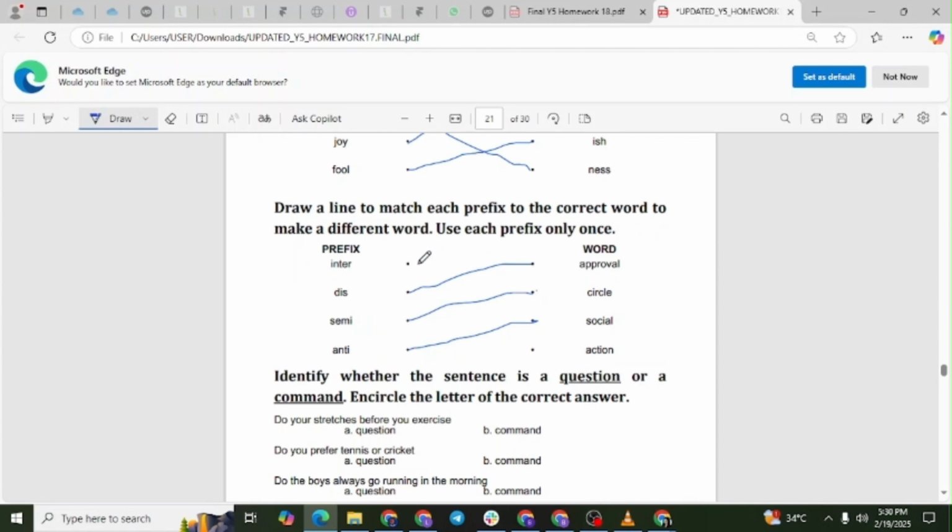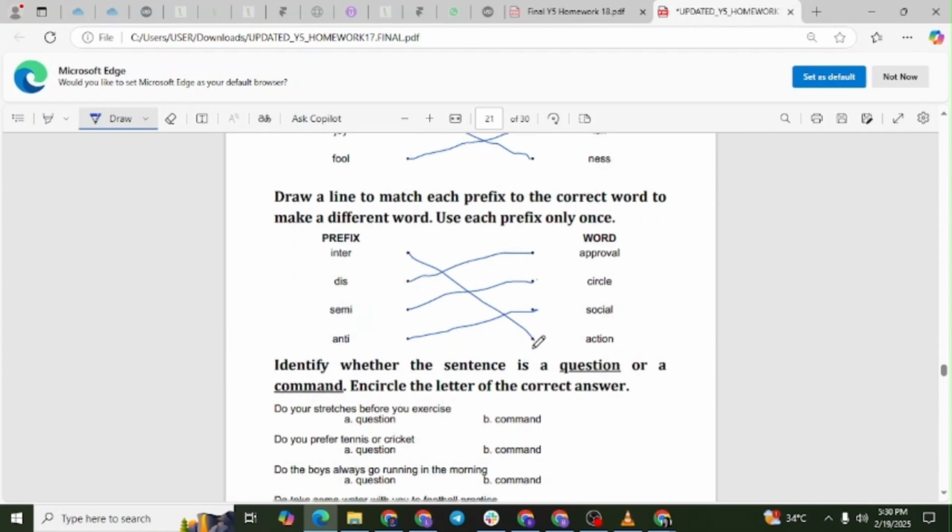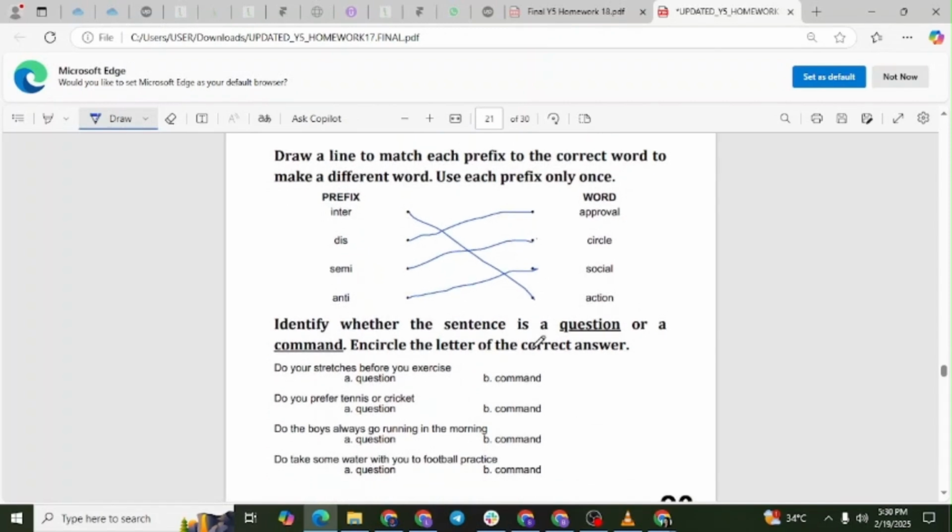Inter plus action equals interaction. The prefix inter- means between or among. Adding inter- to action forms interaction, which describes an action or influence that occurs between two or more entities.